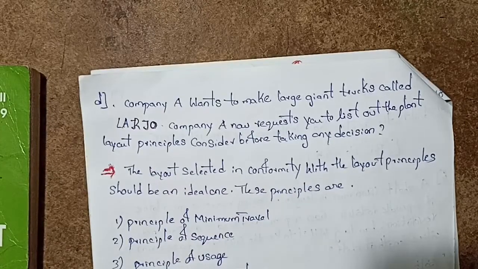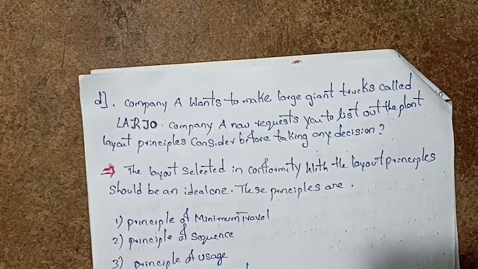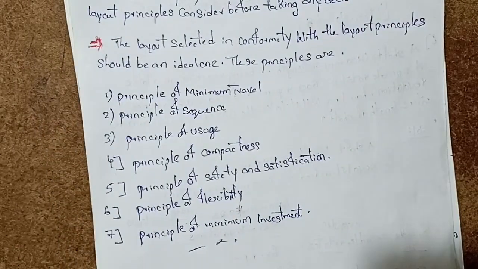The layout selected should conform with the layout principles. These principles are: principles of minimum travel, principles of sequence, principles of usage, principles of compactness, principles of safety and satisfaction, principles of flexibility, and principles of minimum investment.